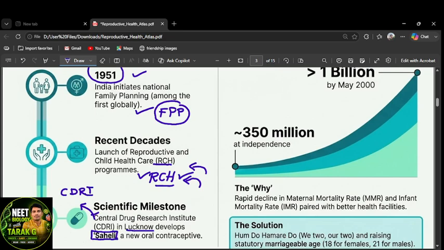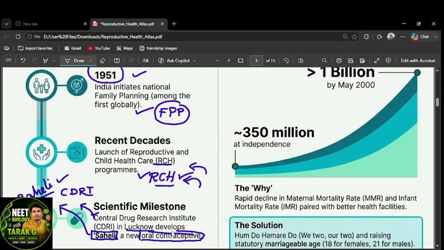Saheli is also called the once-a-week pill. They have to take it once weekly, that's why it is called the once-in-a-week pill. Who developed it? CDRI. Where is it located? Lucknow. What is CDRI? Central Drug Research Institute. What did they develop? Saheli, a tablet that acts as an oral contraceptive. Those who don't want a child or want spacing use it as a contraceptive.